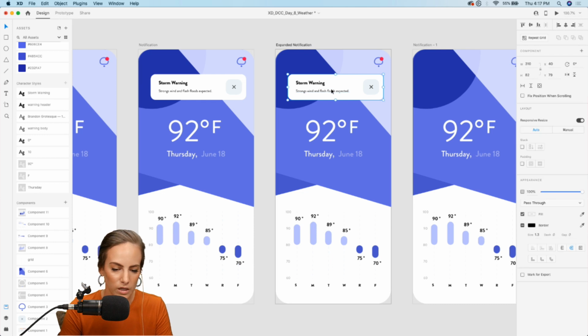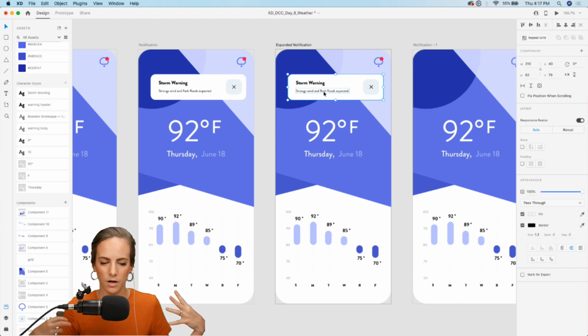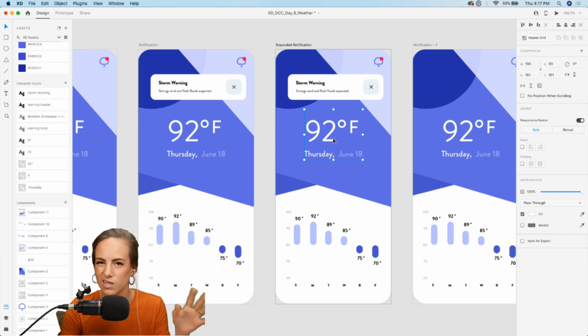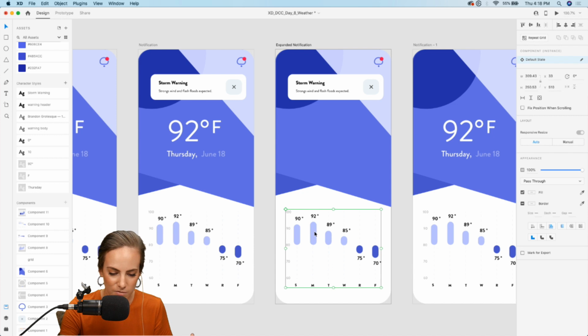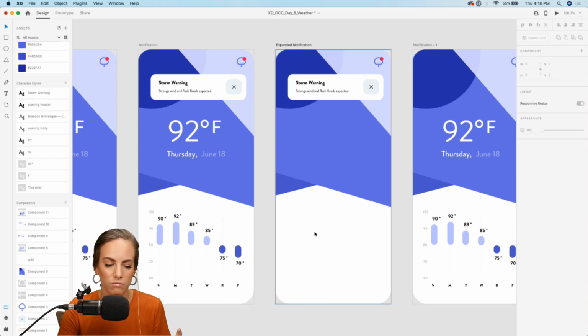So I'm actually going to leave this because I want this text to come bigger and then add some text right here. We can get rid of this because I just want to keep that on the home page. We can get rid of this because we don't want to focus on the weekly overview, just the storm.